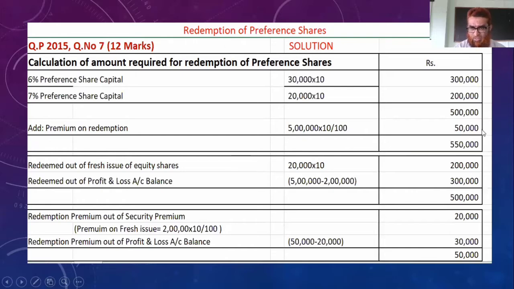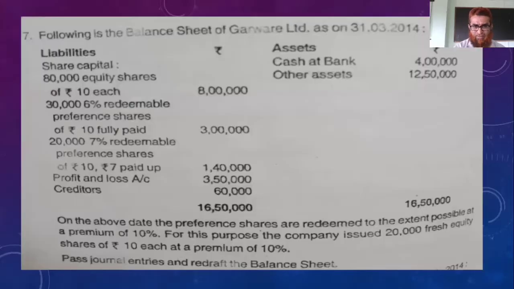Now for 50,000, what is the source? We should make redemption at a premium of 50,000, isn't it? Redemption premium is 50,000. What is the source?